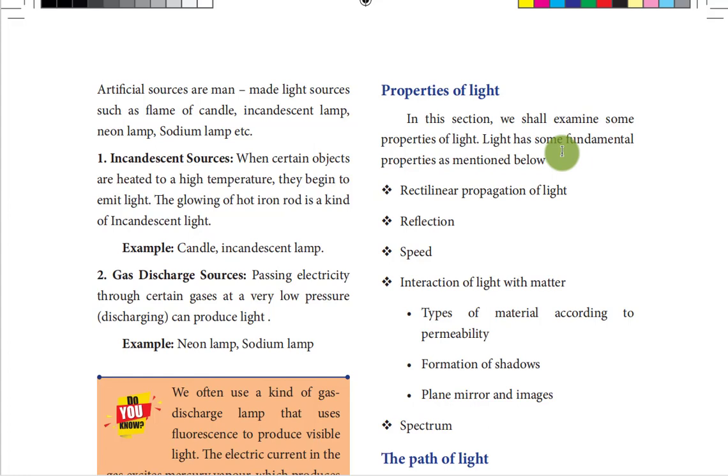Light plays an important role in making many applications. To get more and more knowledge and inventions, we must know the properties of light. Let us reveal some important properties of light in this class. Rectilinear propagation of light.